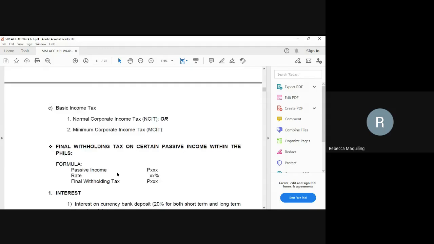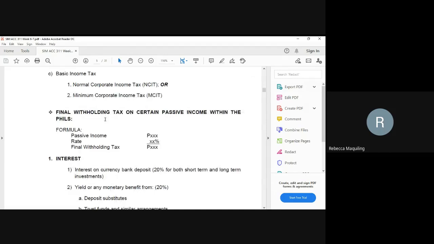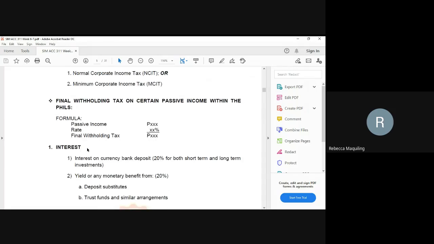Okay. So how to compute the final withholding tax on certain passive income within the Philippines? Our formula: passive income multiplied by the rate, that is your final withholding tax. We have different rates for the passive income, so please familiarize yourself with them or put some notes on it. Memorize it, especially those who are in accountancy, you need to memorize those percentages of the final withholding tax.